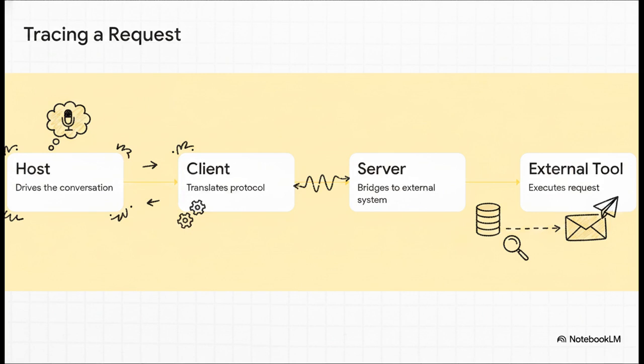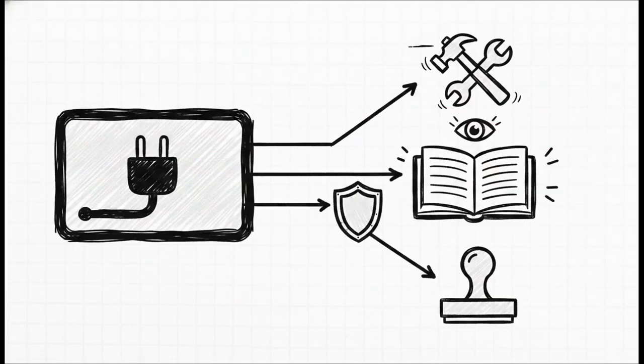All of this happens instantly, without any custom glue code holding it together. Through this protocol, MCP servers basically grant 3 distinct superpowers to the AI. First, we have tools. These are callable functions that allow the model to take action, like writing data to a database. Next are resources. This is passive, readable data, think files or records, that the model can pull in for context. And finally, prompts. These are reusable templates provided by the server to standardize exactly how an organization wants the AI to approach specific tasks.